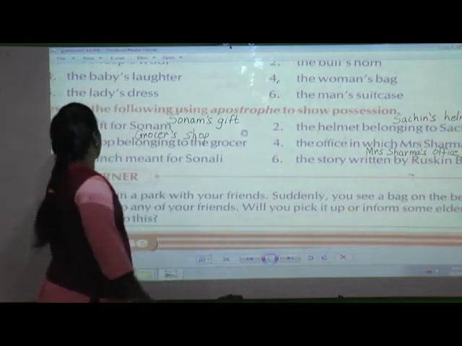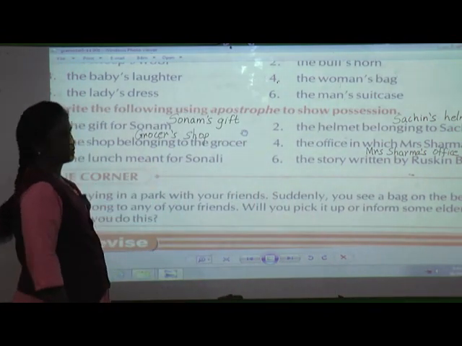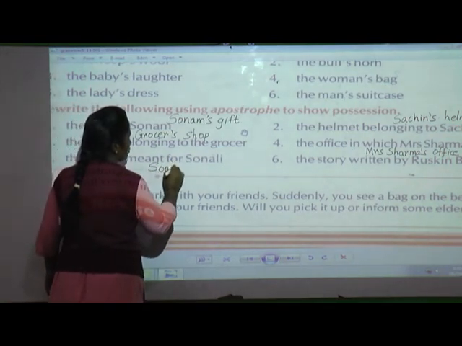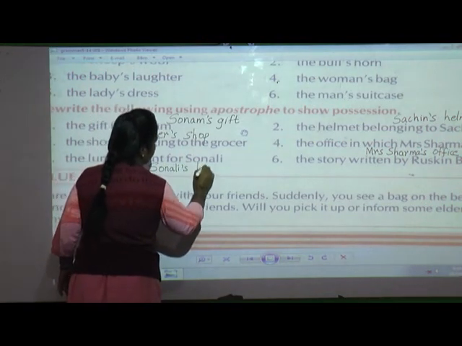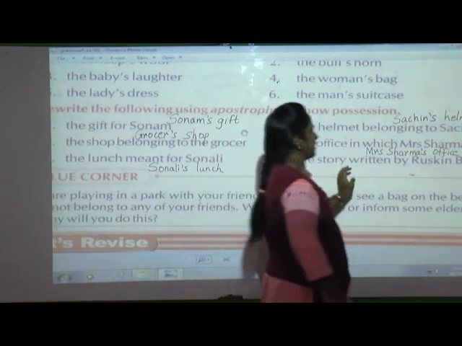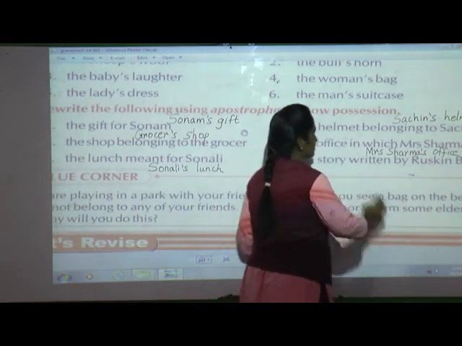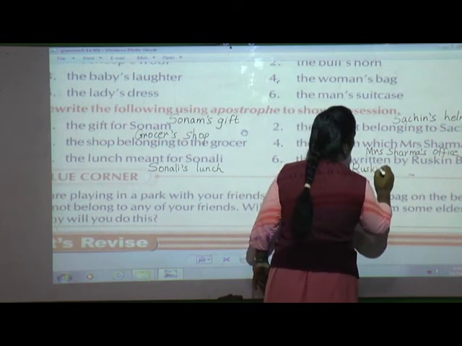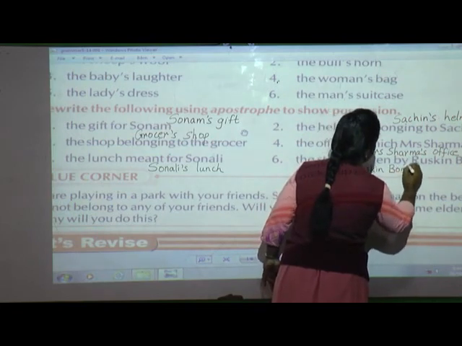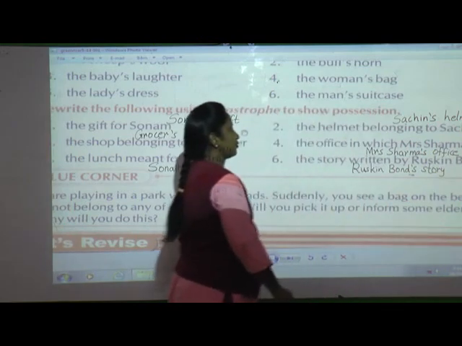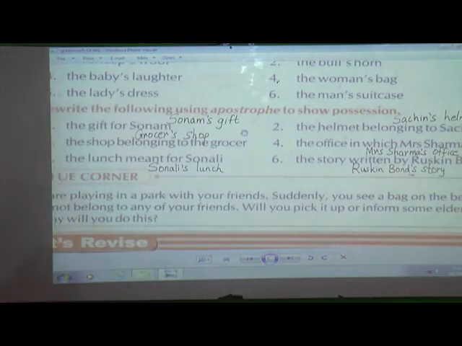Then the fifth one, the lunch meant for Sonali. The lunch belongs to Sonali. So Sonali's lunch. Sonali's lunch. And the next, the story written by Ruskin Bond. Who has written the story? Ruskin Bond. So Ruskin Bond's story. Ruskin Bond's story. So you are going to write only the possession here.